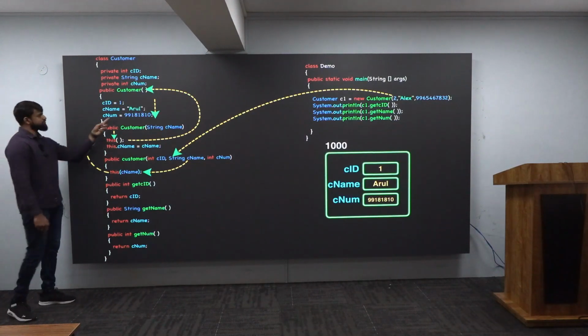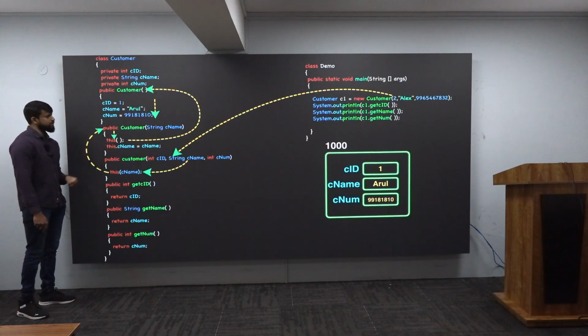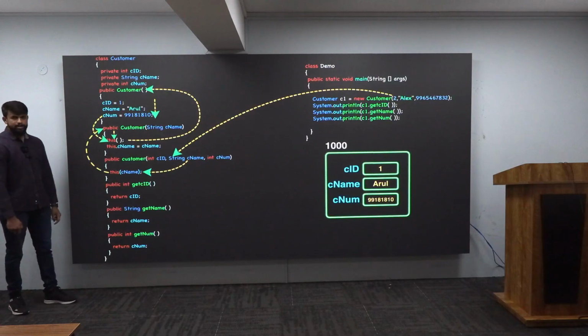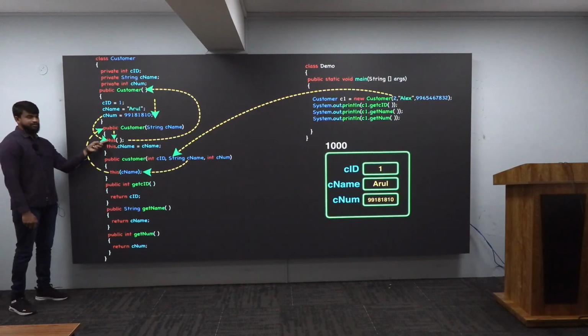Very good. After this, the control will leave. Where will it go? Where it came from. It came from here, 100% it will reach back. After this, which is the line?